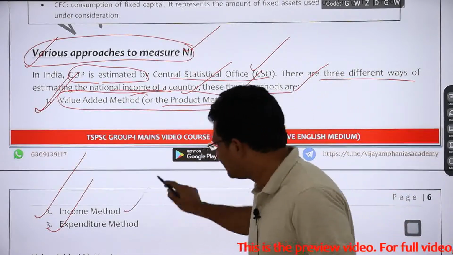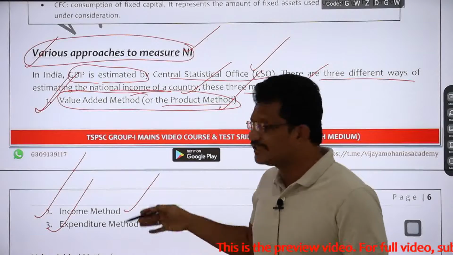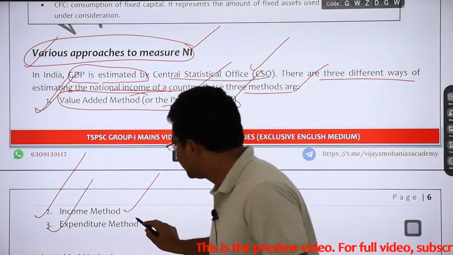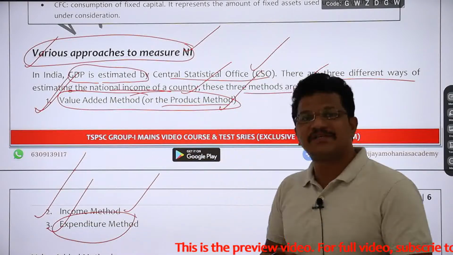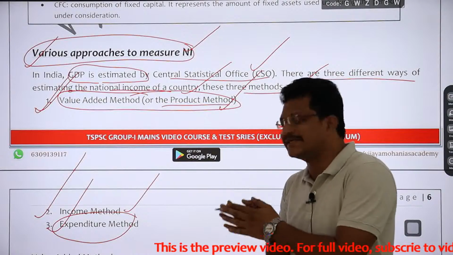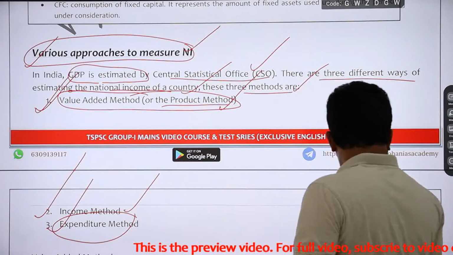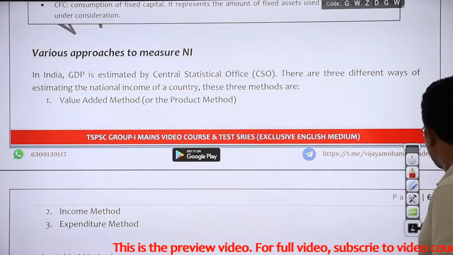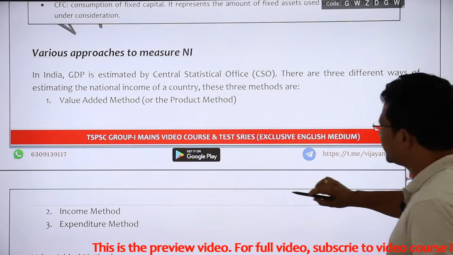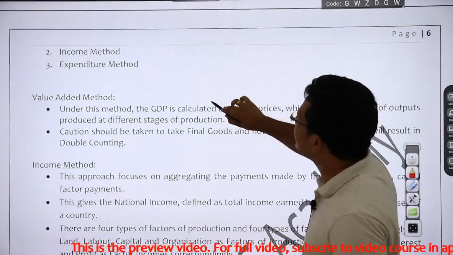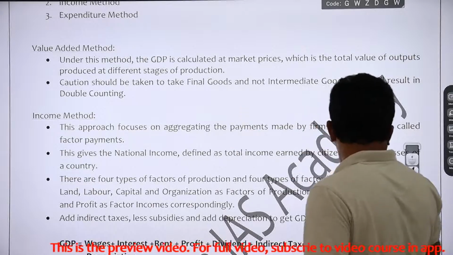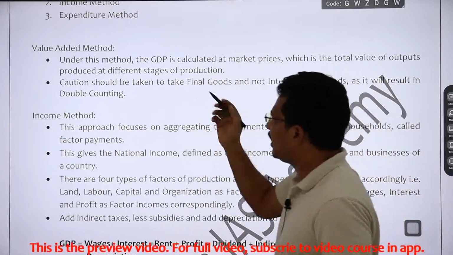And the second one is the income method, it is a method based on measuring the incomes, right? Then the third one is the expenditure method, it is the method which is based on calculating the expenditures, right? We will see one by one so that you will be able to understand the concepts a little bit easily, right? Now see here, value added method.